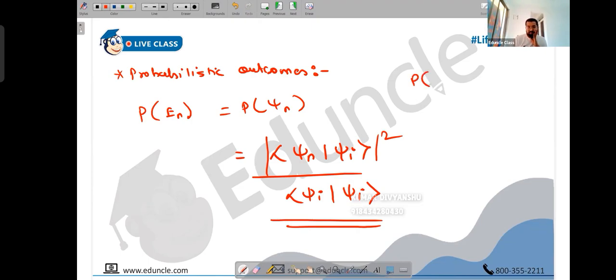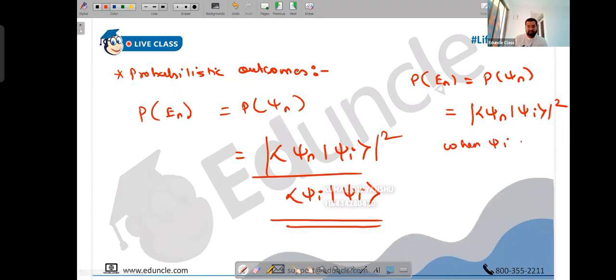So the probability that you will end up getting energy value En corresponding to eigenfunction psi n will be just the value of psi n into psi I, squared, and the denominator becomes 1 in that case. This is when psi I is normalized. Clear, everyone?